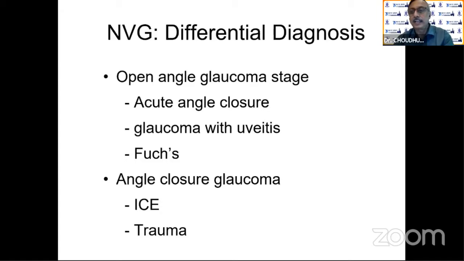There should be some differential diagnosis, whatever the cause. In the open angle stage, sometimes you may mimic acute angle closure glaucoma with uveitis or Fuchs dystrophy also. In the angle closure, it can differ. You have to differentiate from ICE and maybe due to trauma.